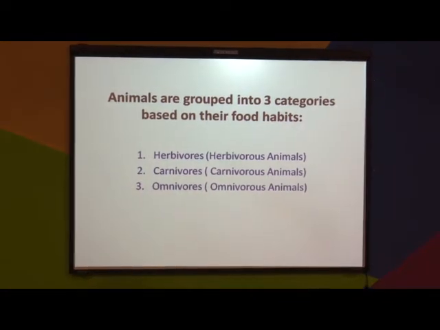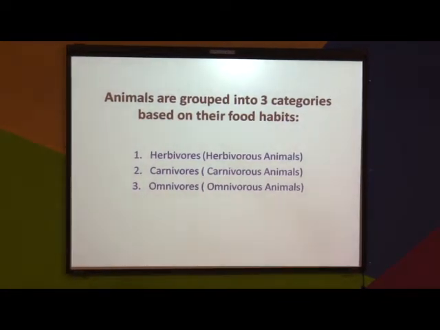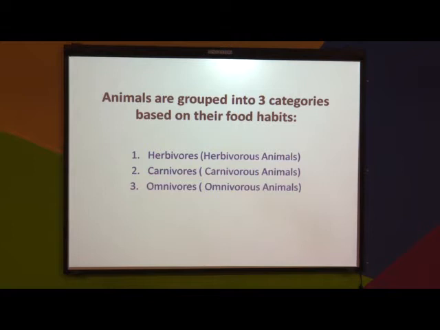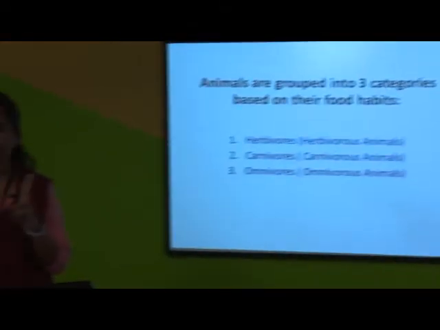Now all animals are grouped into three categories based on their food habit. First is herbivores, also called herbivorous animals. Second is carnivores, also known as carnivorous animals. Third is omnivores, also known as omnivorous animals. Now let us discuss in detail.